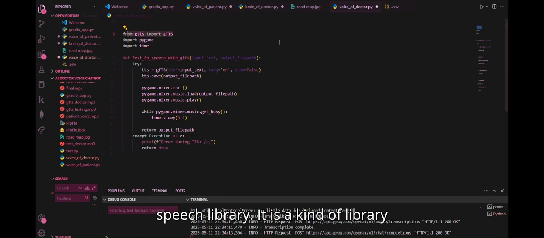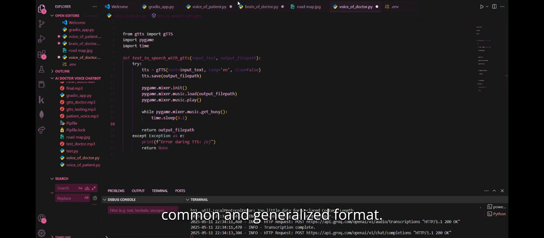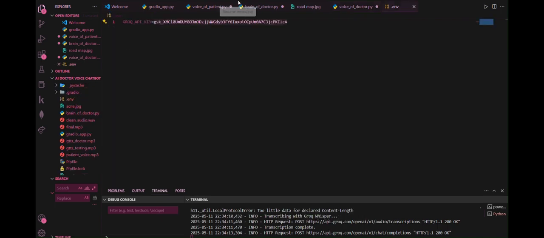It is a kind of library which helps us to convert text to speech content. After that we use Pygame. It is used to generate the MP3 file, and we import time, which helps us wait while the audio plays. This is a generalized code of Pygame which we used here to convert the text to speech. This is just a common and generalized format.